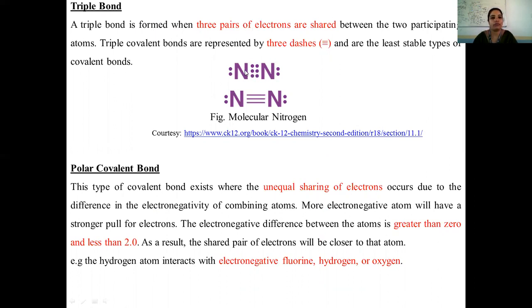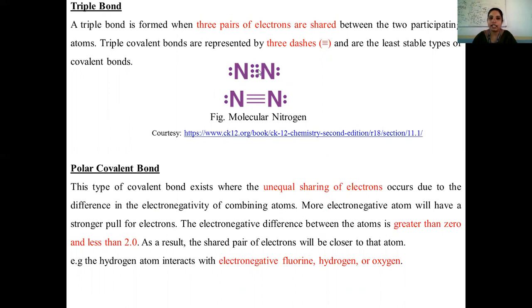As in case of the nitrogen molecule, you can see here 1, 2, 3, 4, 5, 6, 7, 8. This atom has 8 electrons in the outermost shell, and the other atom also has 8. Overall, both the atoms have 8 electrons in the outermost shell.